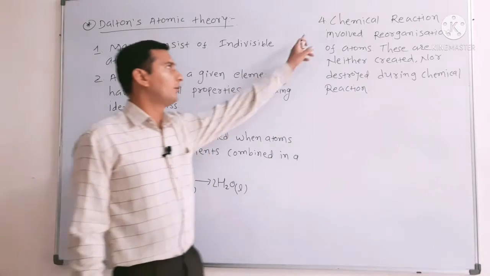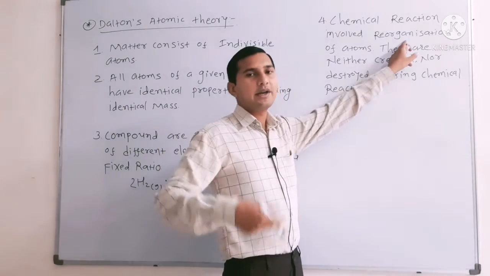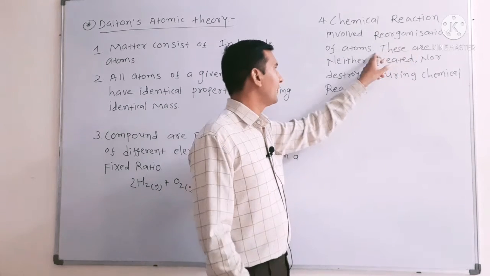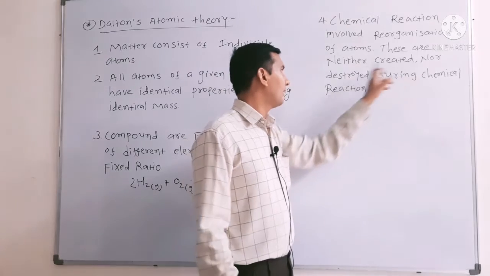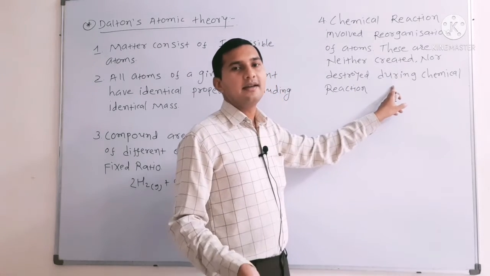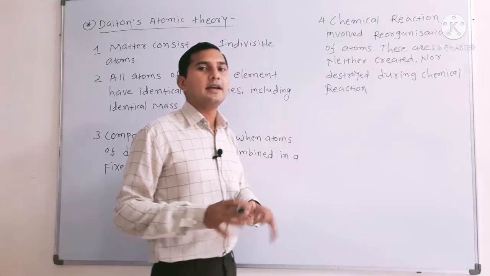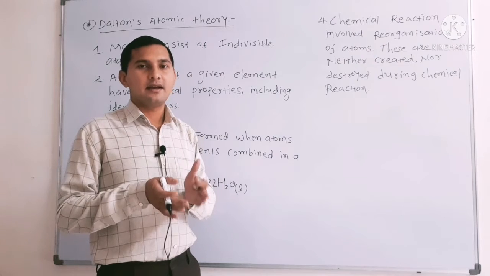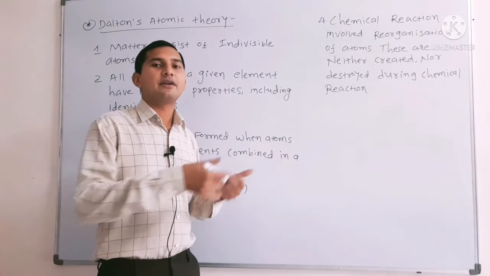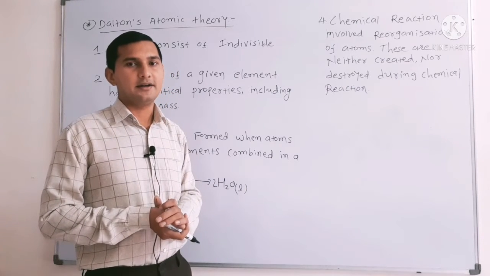So this is the fourth rule. Any chemical reaction always involves reorganization of atoms. Atoms are neither created nor destroyed during a chemical reaction, only reorganization takes place. That means simply reactants convert into product in a different way and we get a product from our reactants.